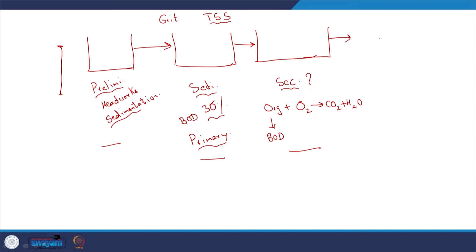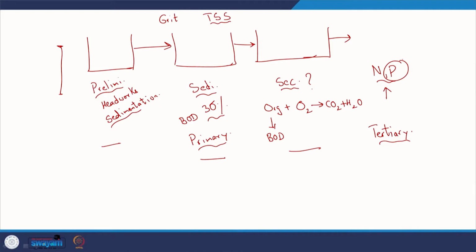And now we are talking about nitrogen and phosphorus removal, the nutrient removal. So, this is the tertiary treatment process, right, tertiary. So, this is where we are. In that context, we already looked at nitrogen. First we looked at nitrification, NH4+ being oxidized to NO2- and NO3- by the microbes, and then denitrification. We will relook at it in this session, but not now. We will now discuss in slightly greater detail phosphorus removal.